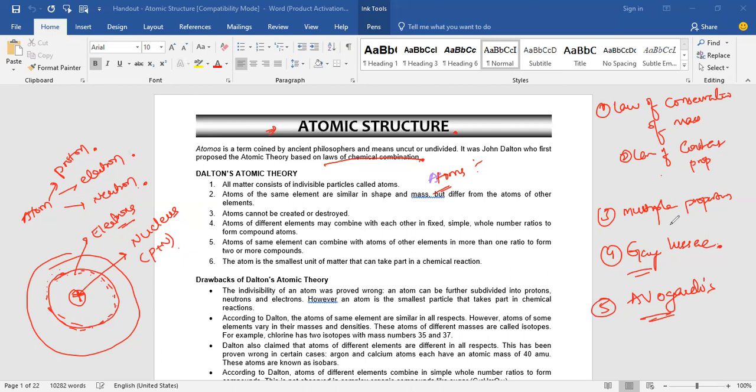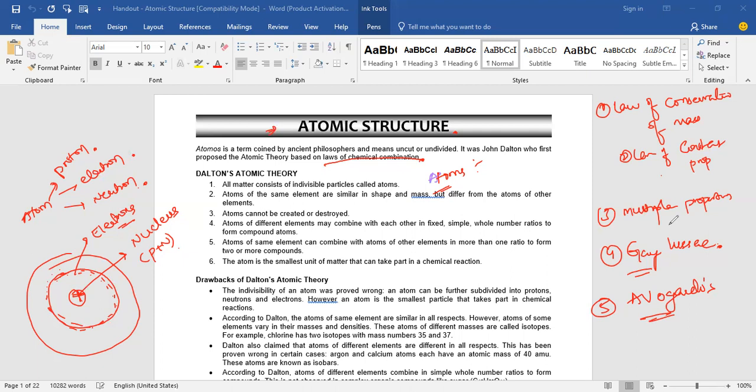The law of constant proportion. What is the law of constant proportion? A molecule anywhere will have the same proportion. If you take any compound, the atoms are always in constant proportion by mass, in a fixed ratio by mass. That is the law of constant proportion given by Joseph Proust.